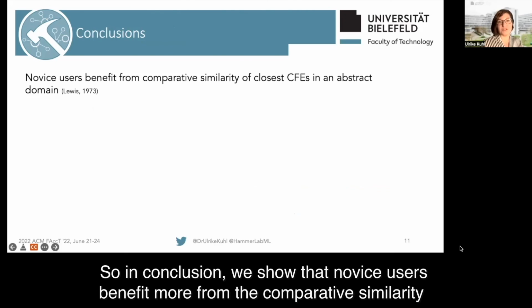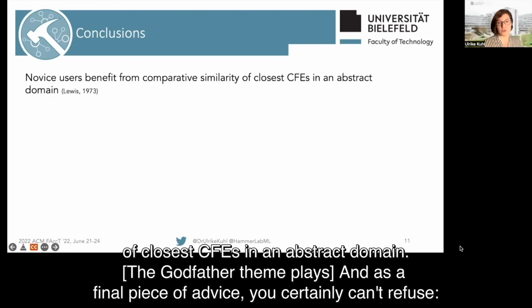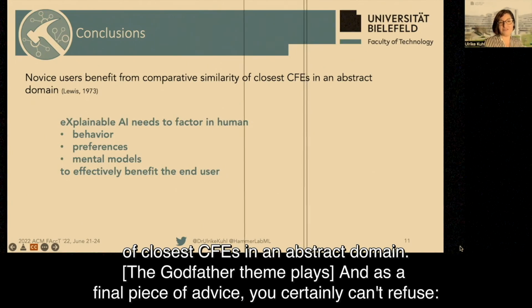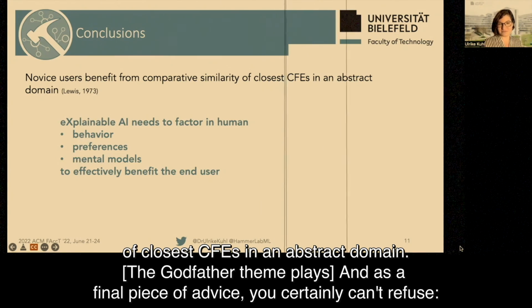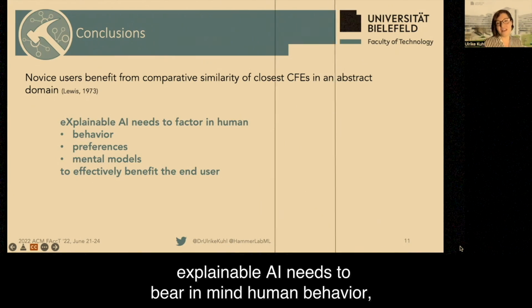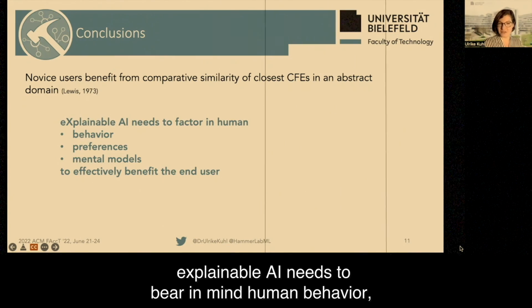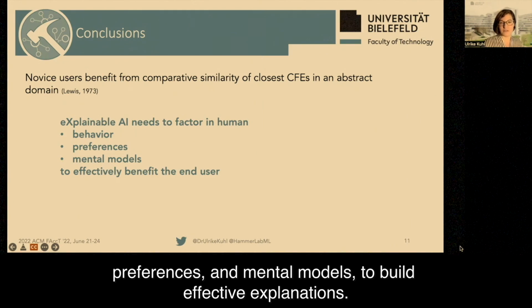So in conclusion, we show that novice users benefit more from the comparative similarity of closest CFEs in an abstract domain. And as a final piece of advice, you certainly can't refuse. Explainable AI needs to bear in mind human behavior, preferences, and mental models to build effective explanations.